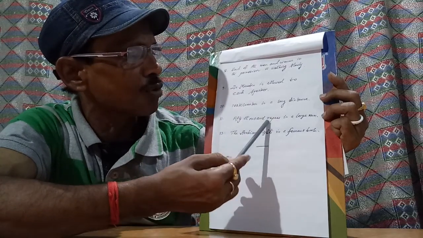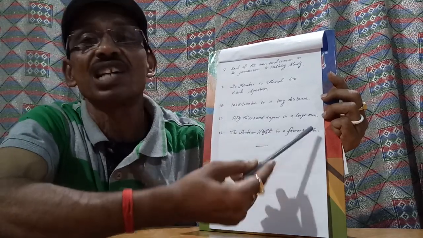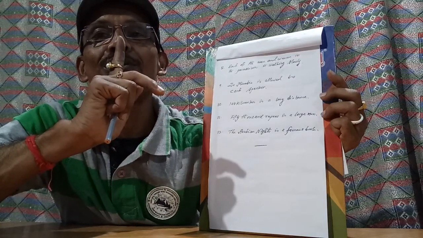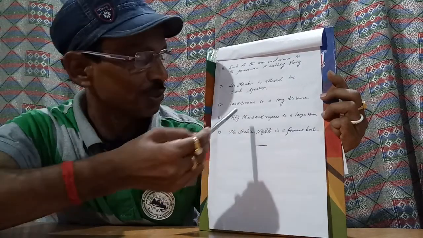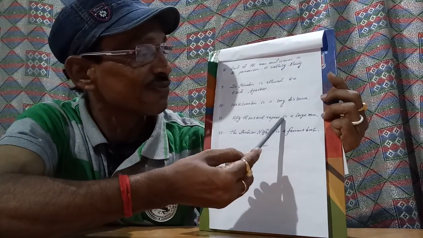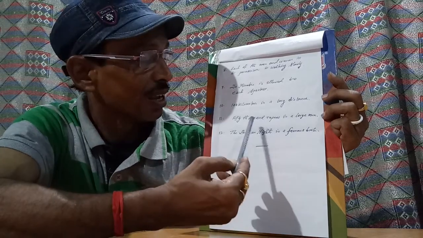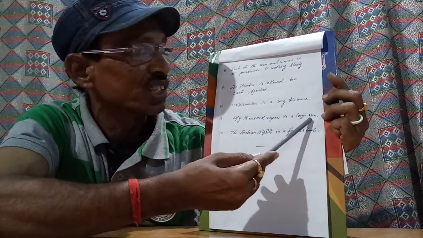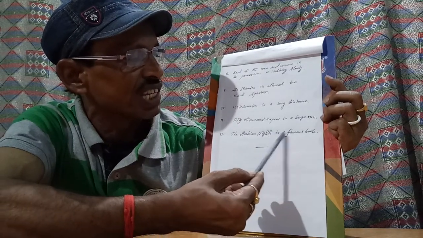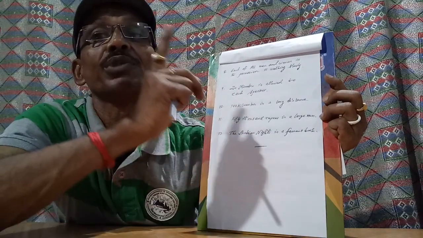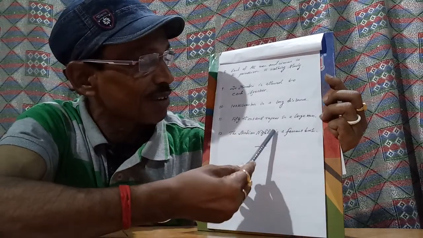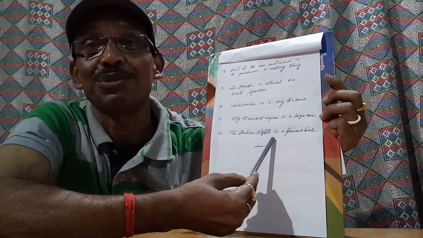Next, 50,000 rupees is a large sum. 50,000 rupees is considered a single amount here. So the subject 50,000 rupees is singular, so the verb "is" is rightly used here. 50,000 rupees is a large sum. Next, the Arabian Nights is a famous book. Arabian Nights is considered a single book. That's why the verb "is" is rightly used here.